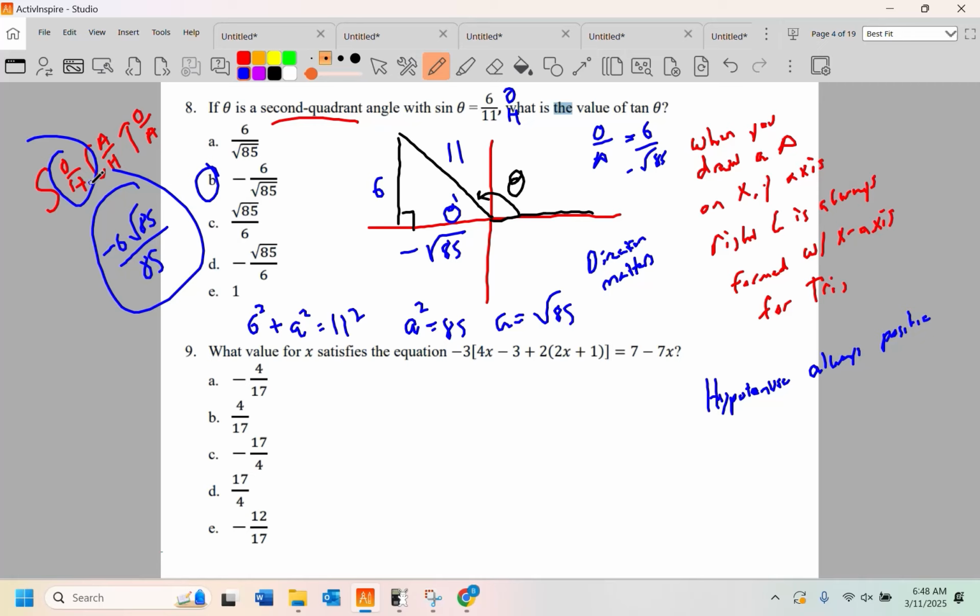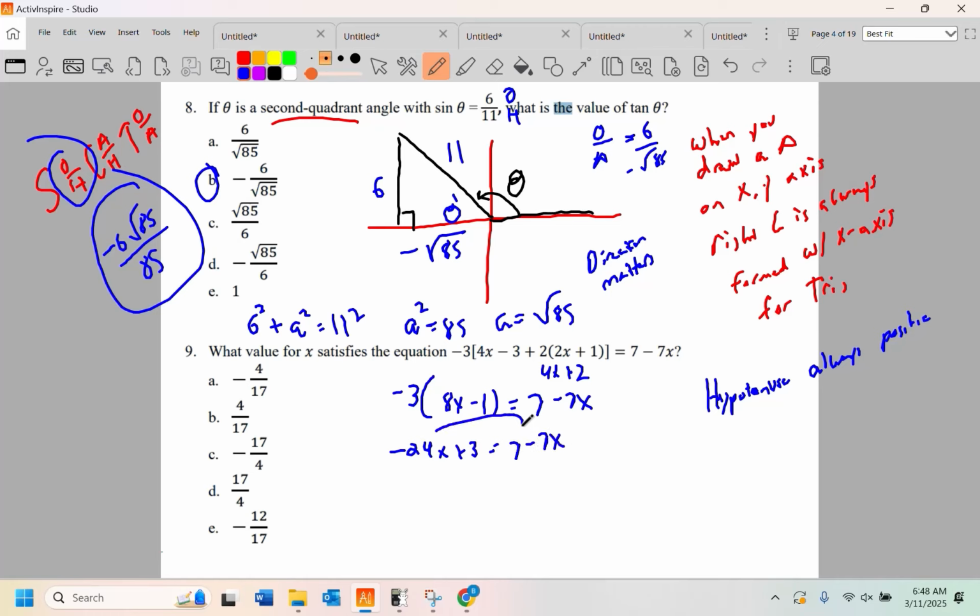What value of x satisfies the equation? Oh, Lord, it's easy. Well, you shouldn't miss this. Now, brackets are essentially parentheses. Let's see, what do we have here? We have 4x plus 2. 4x plus 4x is 8x. Negative 3 plus 2 is negative 1. This equals 7 minus 7x. We'll have negative 24x plus 3 equals 7 minus 7x.